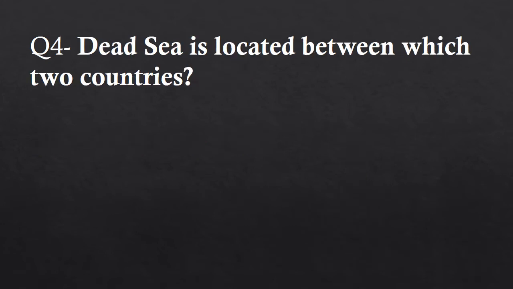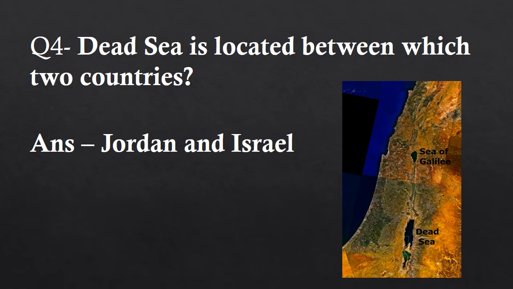Fourth question. Dead Sea is located between which two countries? And the answer is Jordan and Israel. Dead Sea is located between Israel and Jordan. The Dead Sea is one of the saltiest bodies of water on Earth, with almost 10 times more salt than ordinary seawater.